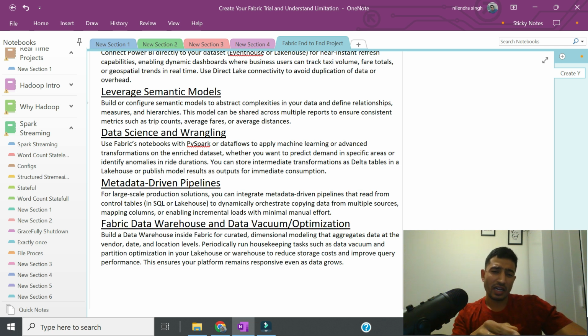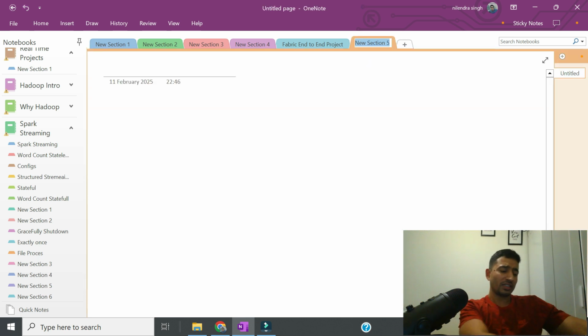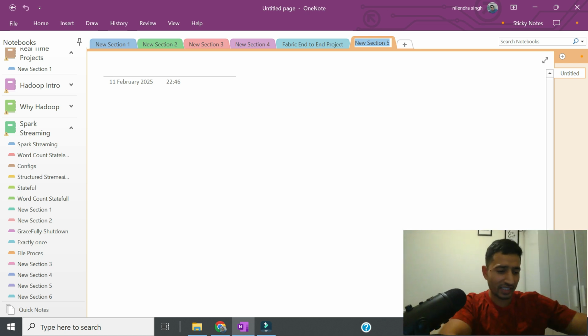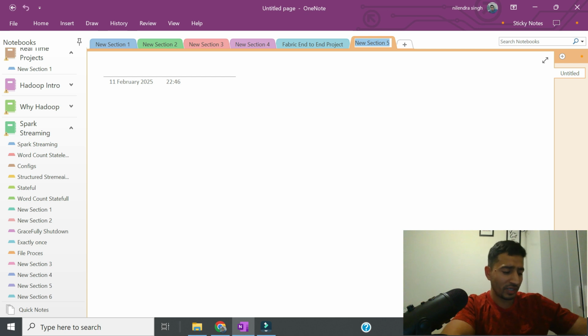This is not an exhaustive list, honestly, but if we look at our end-to-end architecture, let me draw it in very simple terms. This is what I'm thinking at the moment. I have created it up to some extent in Fabric, but I can change it if you guys want it to go in a different direction. Okay, so here's what I'm thinking.